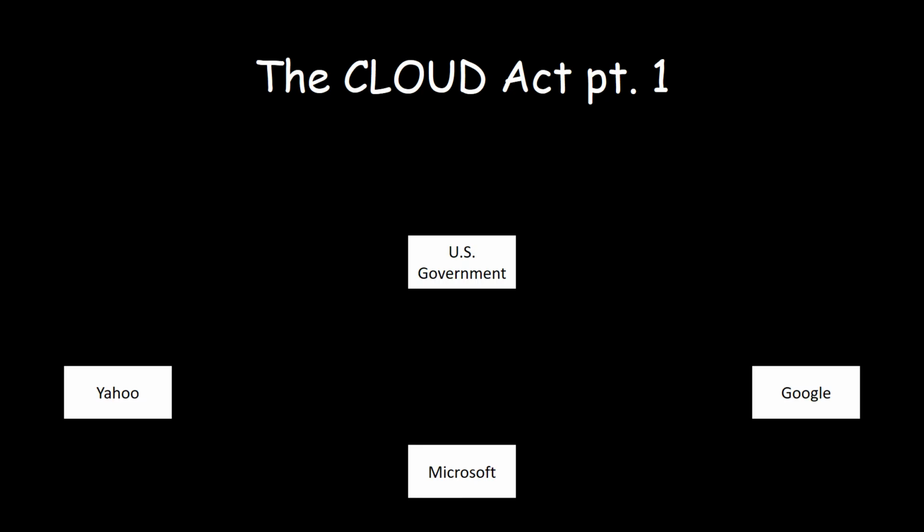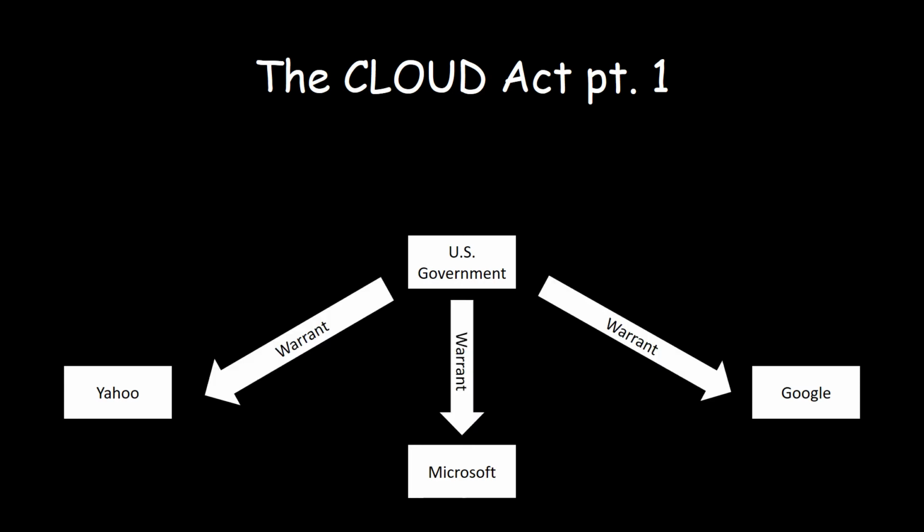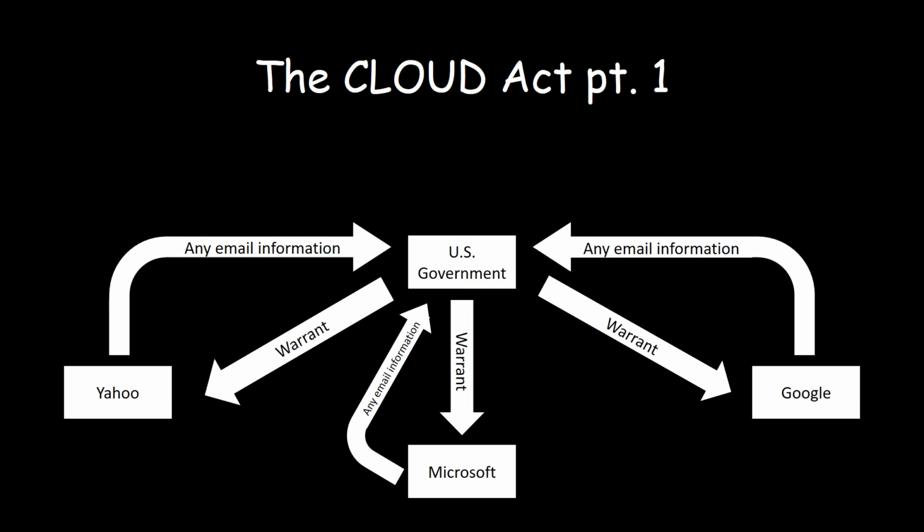This makes all internet service providers, such as Outlook and Gmail, disclose almost all information in their custody, control, or possession when addressed with a warrant for it. This ended the dispute between the US and Microsoft, and the case became moot.